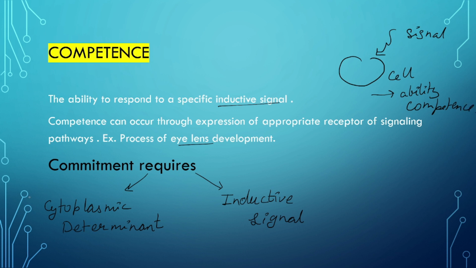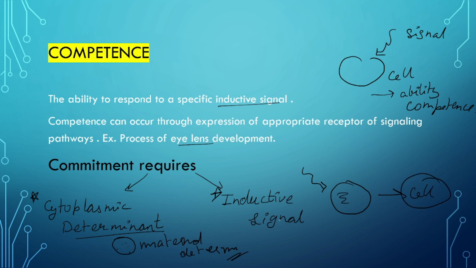Commitment requires cytoplasmic determinants and inductive signal. Cytoplasmic determinants are those determinants which are already present in the zygote, that is maternal determinants, already present in the cell. An inductive signal is when a cell gets a signal from the environment that you have to become a particular type of cell. So commitment requires both these types.